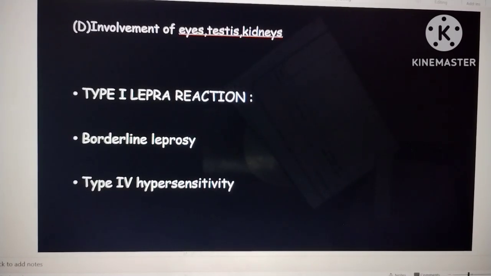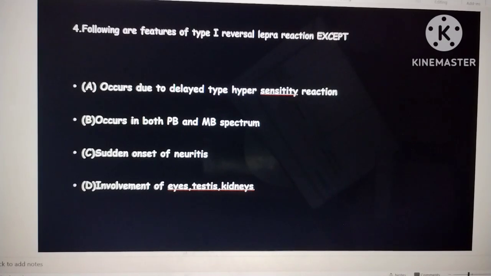type 1 is mainly because of borderline leprosy. In borderline leprosy there won't be any involvement of the eyes, testes or the kidneys. Borderline leprosy is a time factor, like the patient can develop either into tuberculoid or into lepromatous. So the correct option will be D, because there won't be any involvement of the eyes, testes or the kidneys, as these are all involved in the lepromatous leprosy type.